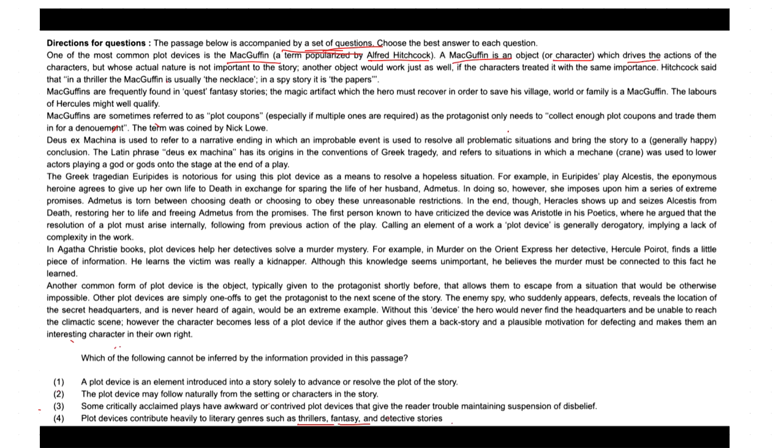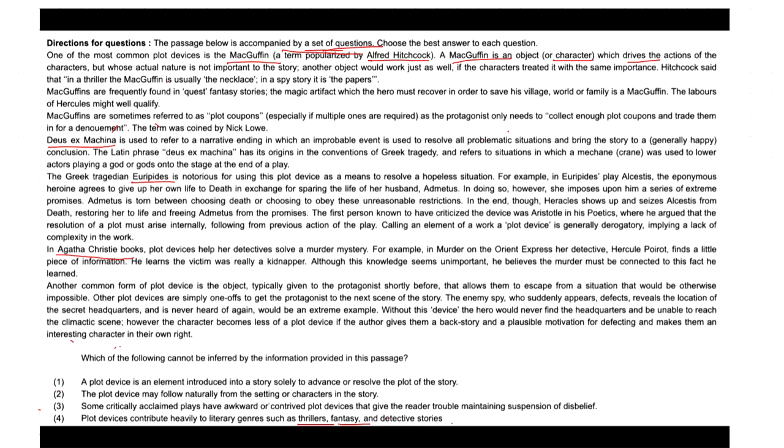Not only do you talk about MacGuffin, you also talk about other words or phrases which have been coined here, like Deus Ex Machina, right? You also find Euripides, you also find Agatha Christie's book. So on the basis of that, we could say that the text discusses a variety of characters and plot devices,